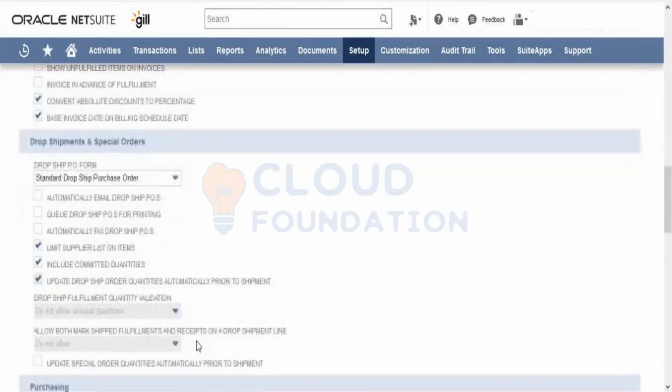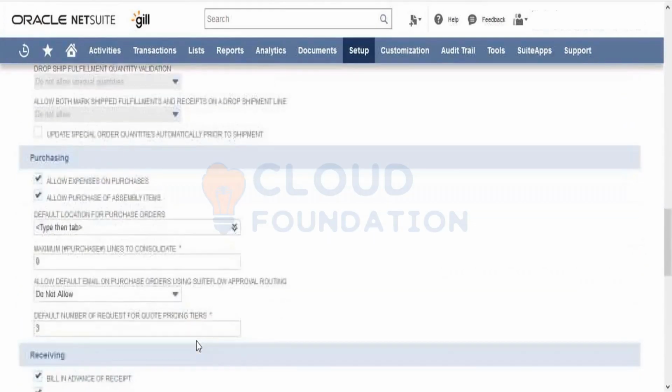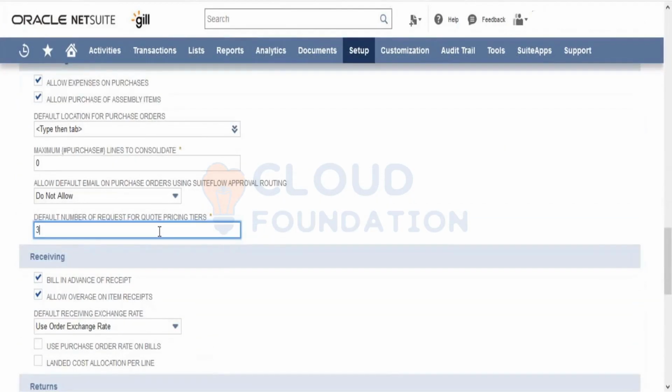That is a part of advanced procurement. What happens is whenever we enter a request for quote, there is an option wherein the vendors can log in and enter their quotes in the system. What should be the default number?